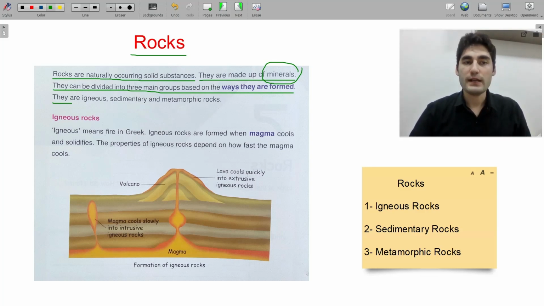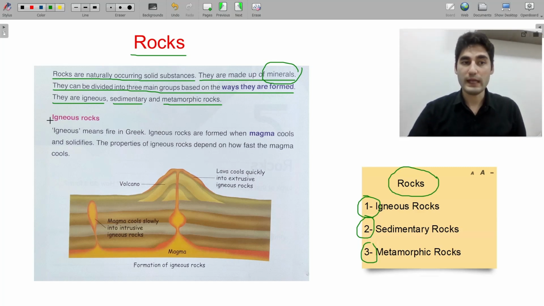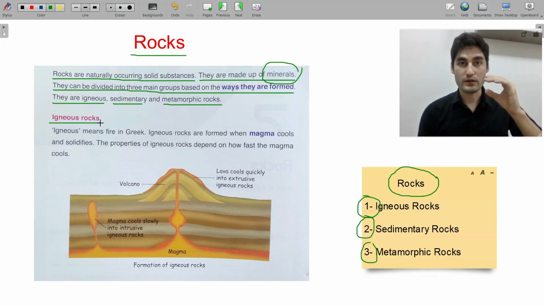So, they are igneous, sedimentary, and metamorphic rocks. We can see it over here. Rocks can be three forms. One of them is igneous, the other one is sedimentary, and the third one is metamorphic. Okay? So the first thing we are going to talk about is the igneous rocks, because scientists believe that igneous rocks are the number one rocks, the first rocks that happened in the world.